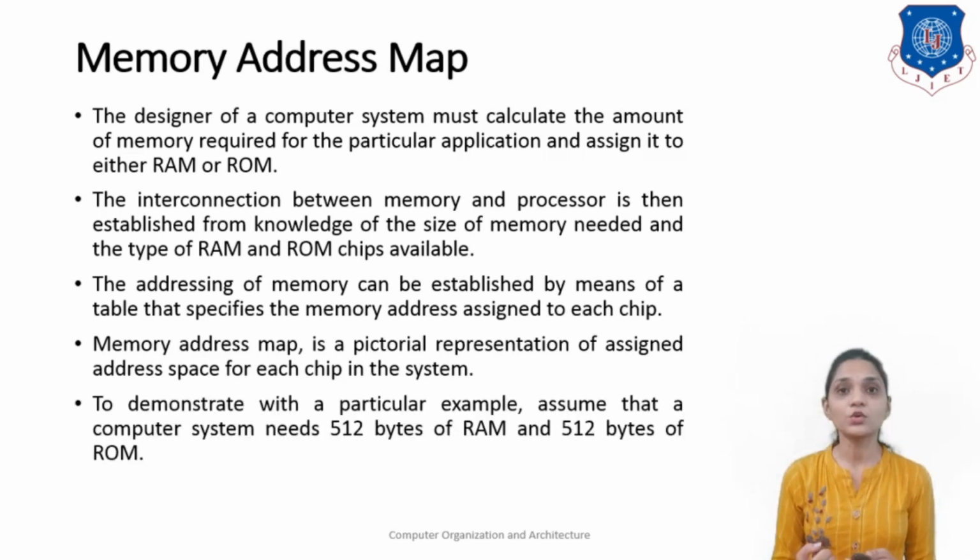So, to demonstrate with a particular example, assume that a computer system needs 520 bytes of RAM and 520 bytes of ROM. We will provide this RAM by means of 4 different RAM chips and the ROM by one ROM chip.